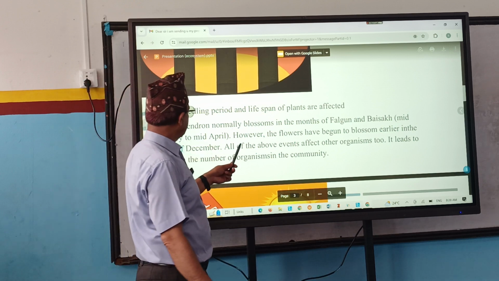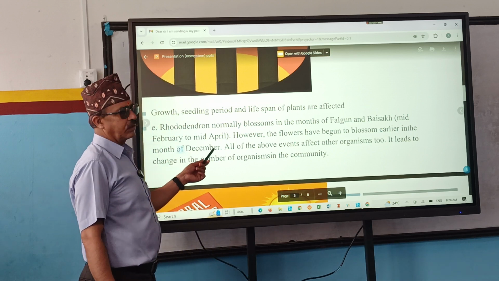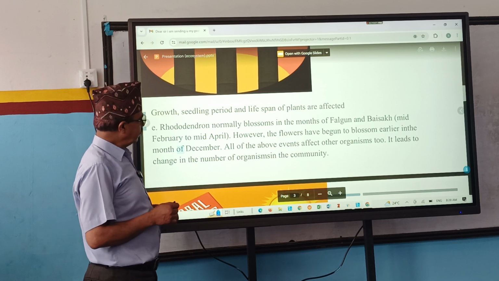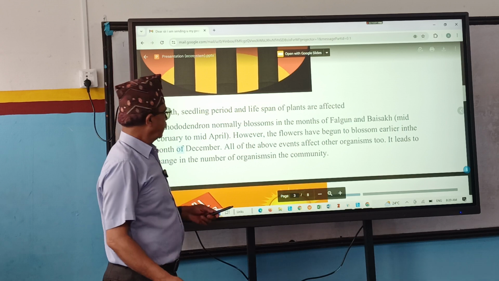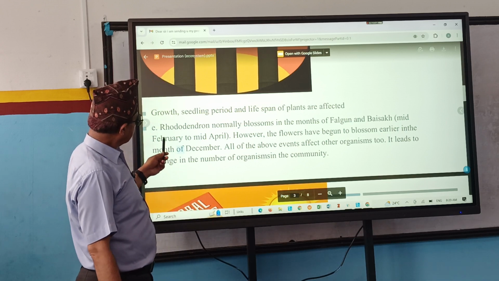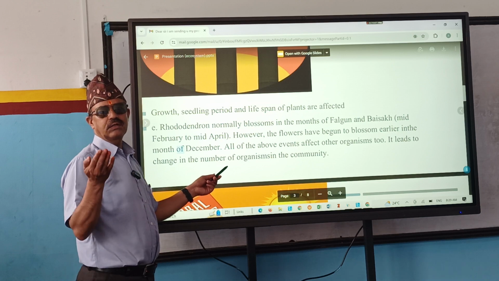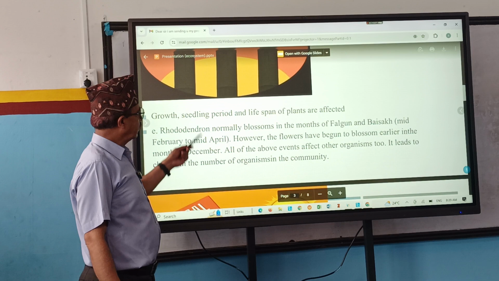Its blossom time is mid-February to mid-April, which means a bit low temperature. But now, in February and mid-April, the temperature is quite high. The temperature is suitable for rhododendron to blossom in December, so it is blossoming earlier also. And these polar bears are getting thinner.